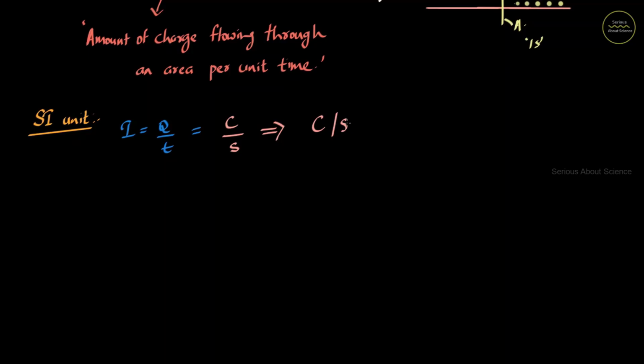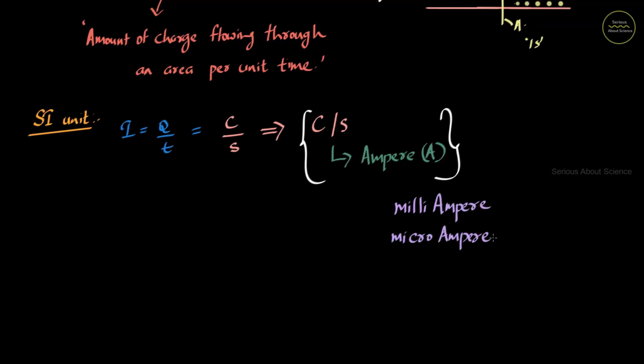Now this coulomb per second is shortly known as ampere, represented by capital letter A, which is named after the French scientist Henri-Marie Ampere. So SI unit of current can be told in two ways, either it is coulomb per second or ampere. Remember that ampere is equal to coulomb per second. Now this ampere is a quite large unit. So when coming to problem solving, we'll mostly come across smaller units of ampere like milliampere or microampere.